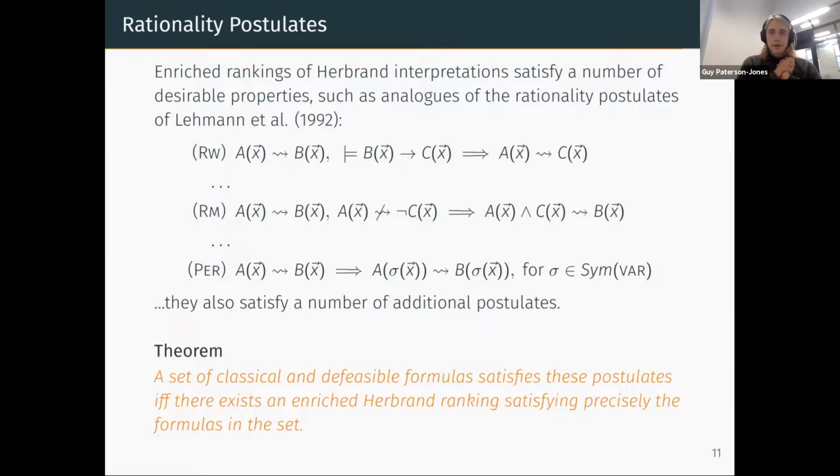And the main result of the paper is a representation result that states that a set of classical and defeasible formulas satisfies all of these postulates, including the additional ones, if and only if there's an enriched Herbrand ranking that characterizes those formulas. So much like the propositional case, it's an exact characterization of a number of postulates in terms of these rankings.